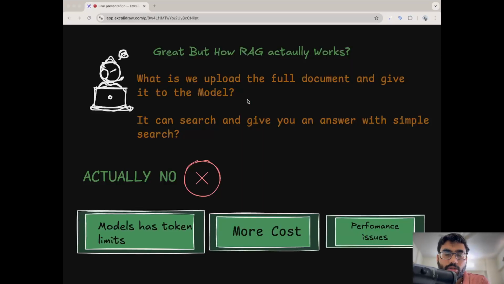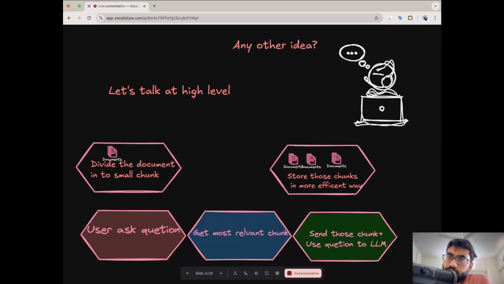So what is the solution? The policy document, or a company document, or any kind of document that we are trying to refer to can be a large document. So how should we ask questions about that particular document to the models? Let's see that. So here is another idea.